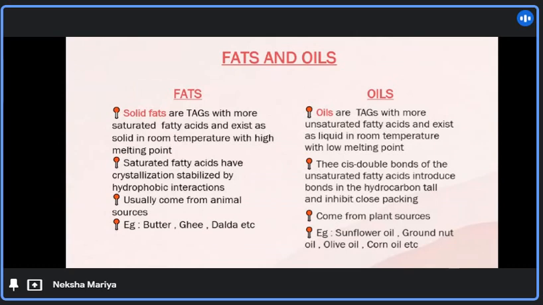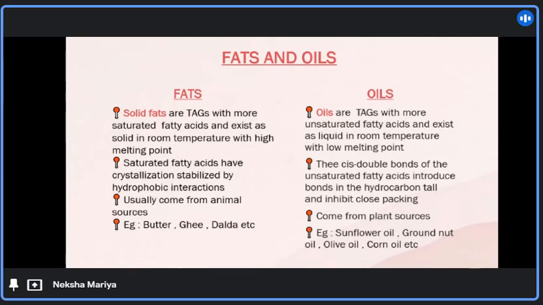Our next topic is fats and oils, by differentiating them. Solid fats are triglycerides with more saturated fatty acids and exist as solids at room temperature with a high melting point. Whereas oils are triglycerides with more unsaturated fatty acids and exist as liquids at room temperature with a low melting point.